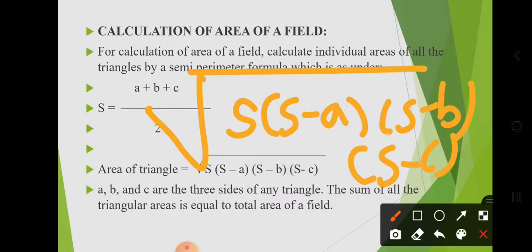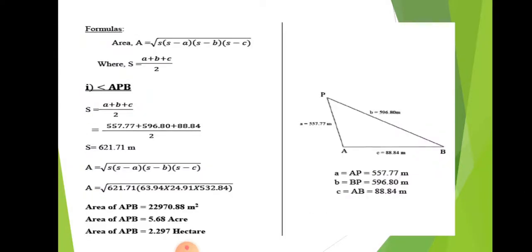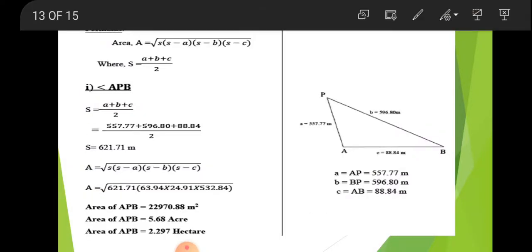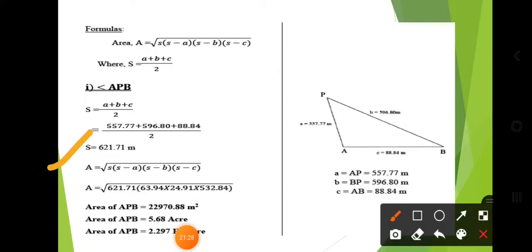A, B, C mean the three sides of the triangle. The sum of all triangular areas is equal to the total area of the field. Likewise, this one is a triangle, the sides are given, put the distances of the sides A, B, C here, calculate the value of S, then put that value of S in the formula and calculate the total area of the field.